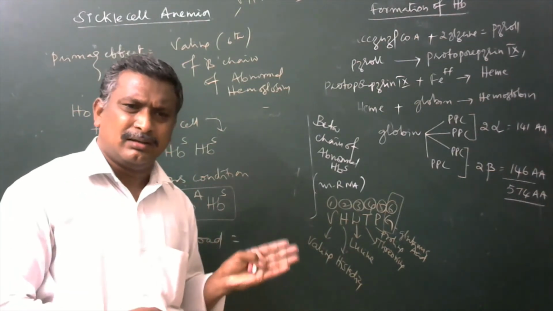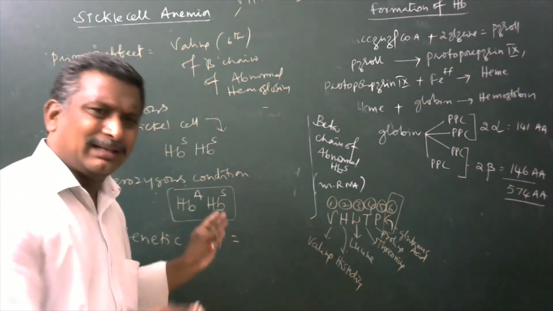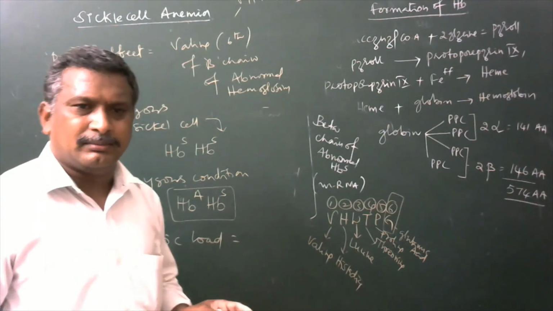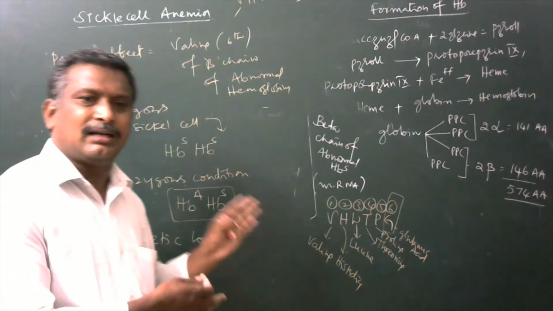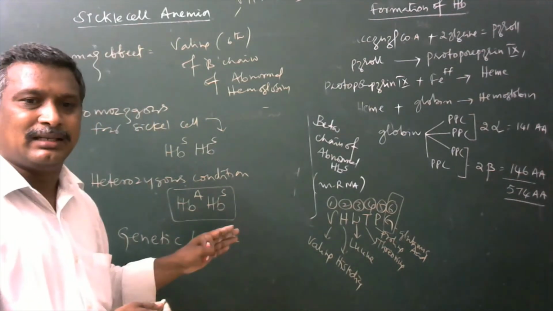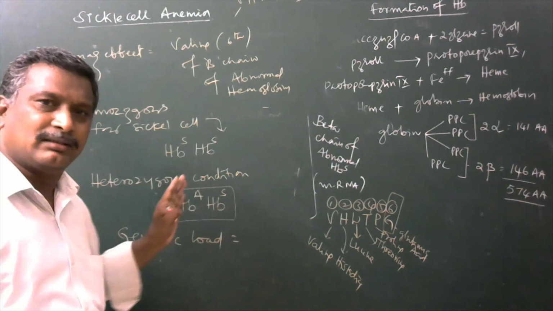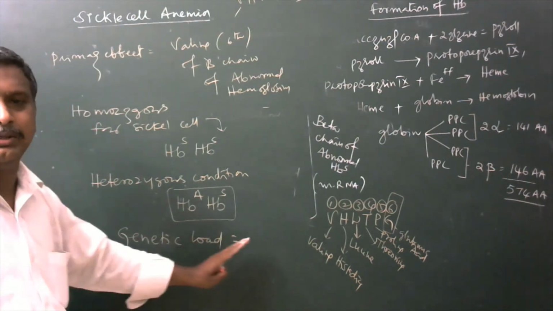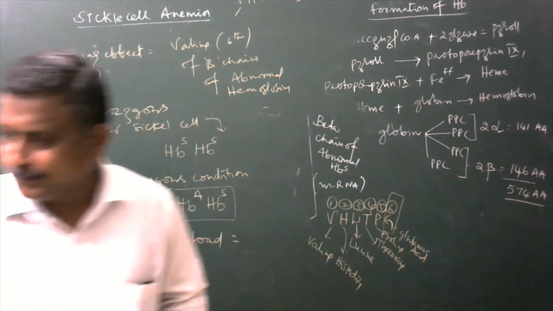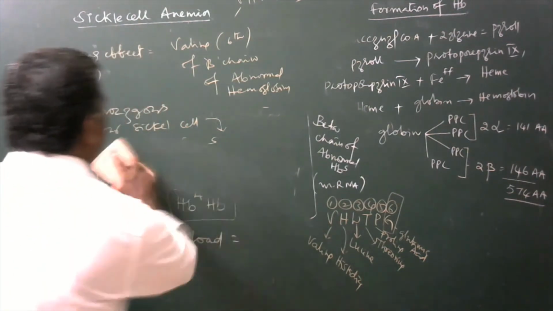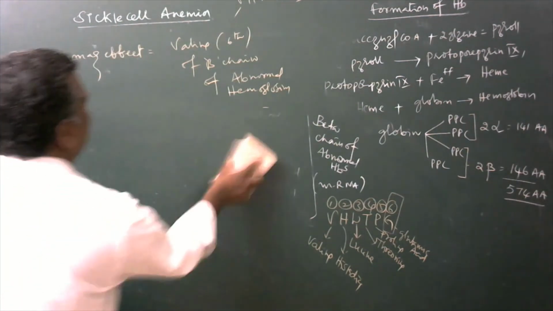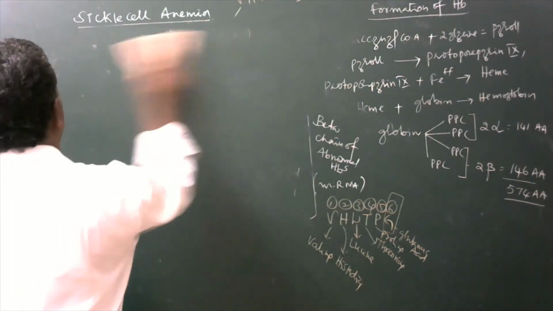Actually, there is no need to have that particular kind of allele in their genome, but they have such an unwanted deleterious gene. Hence, that condition is said to be genetic load. Yes. Up to this, the sickle cell anemia topic is over.